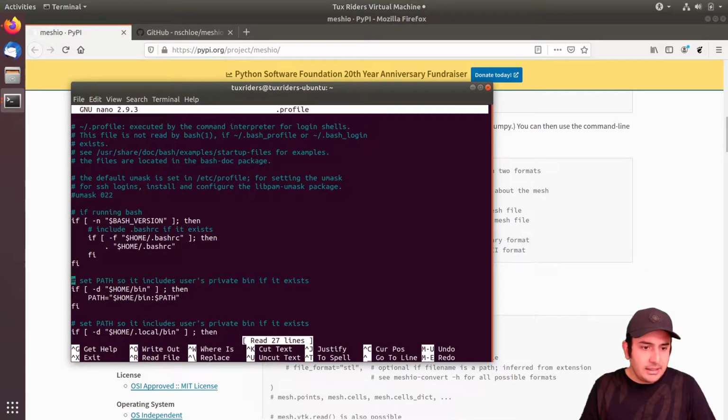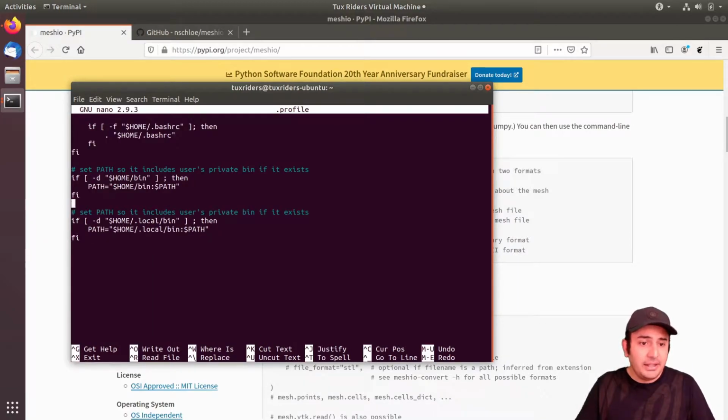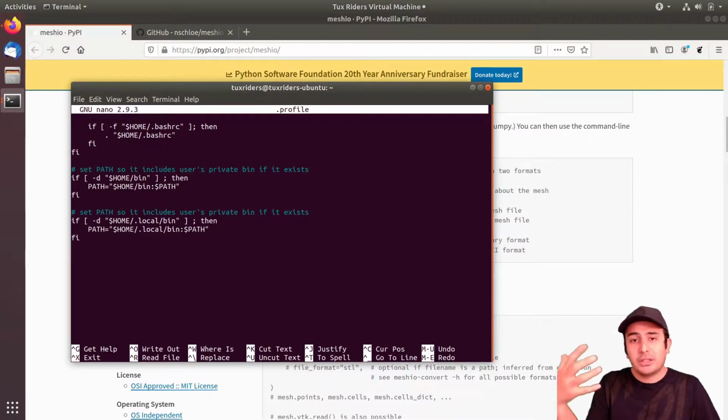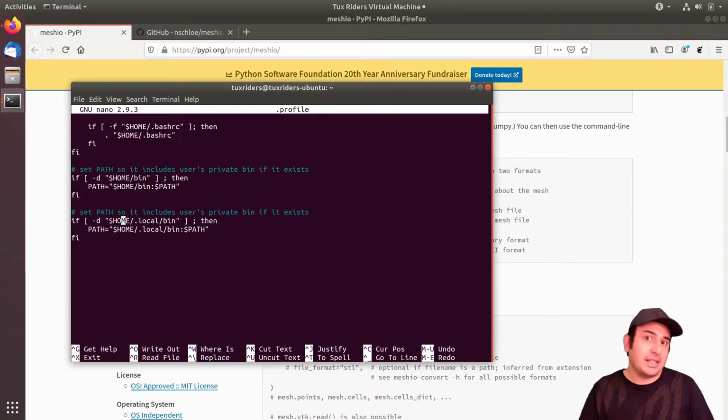As you can see here, it says that, for example, if the home bin exists, then add that to the path. And here, this one also says that if home local bin exists, add that to the path. But as I said, this is executed every time that you log into the system. And as I have installed PIP recently in the current session, in my current login session, this script is not executed.